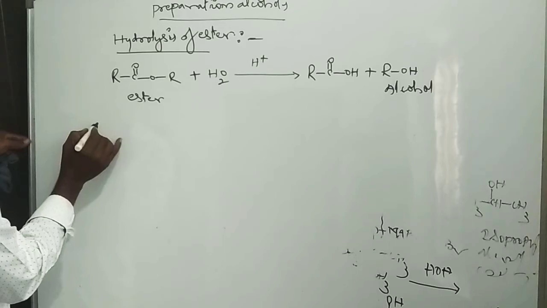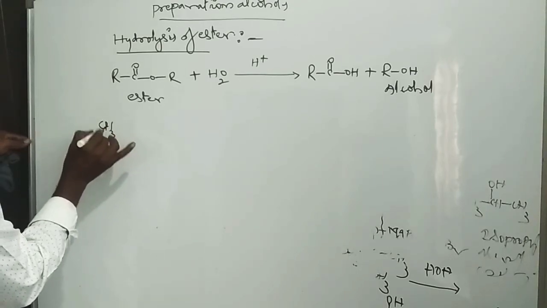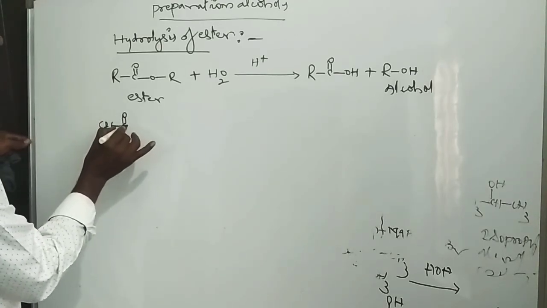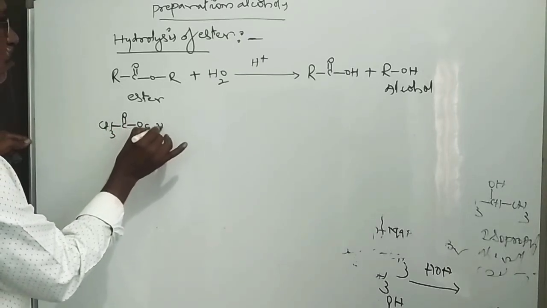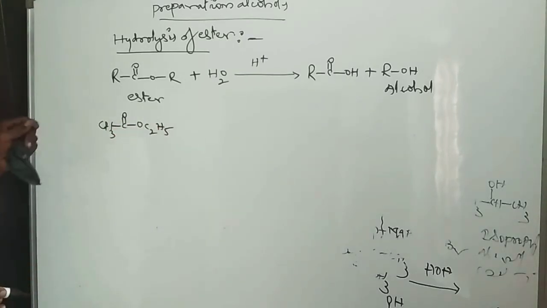If you take CH3, C double bond O, C2H5, it is ethyl acetate.